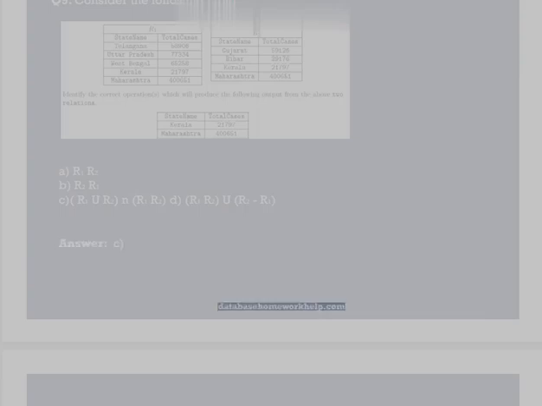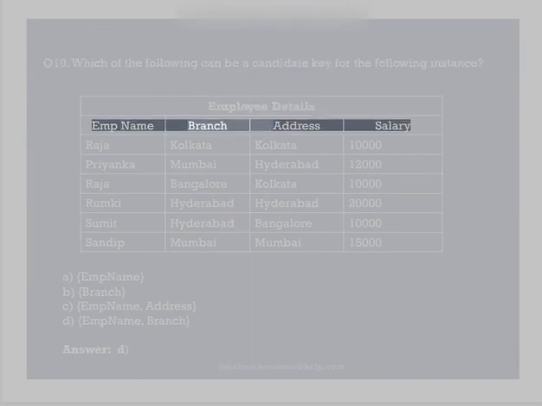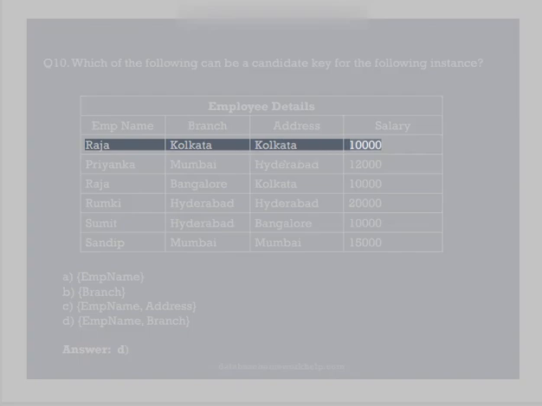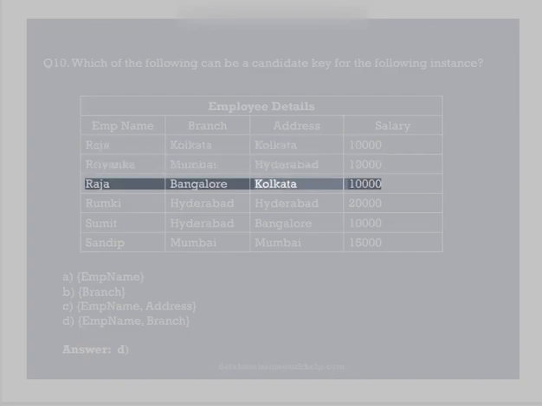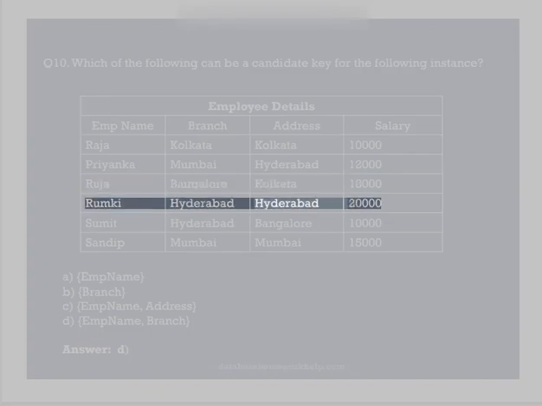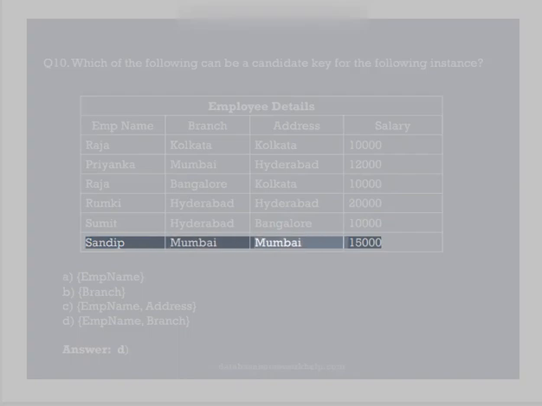Q10. Which of the following can be a candidate key for the following instance? Employee details: EMP name, branch, address, salary. Raja, Kolkata, 10,000; Priyanka, Mumbai, Hyderabad, 12,000; Raja, Bangalore, Kolkata, 10,000; Rumki, Hyderabad, 20,000; Sumit, Hyderabad, Bangalore, 10,000; Sandeep, Mumbai, 15,000. A. EMP name. B. Branch. C. EMP name, address. D. EMP name, branch. Answer D.